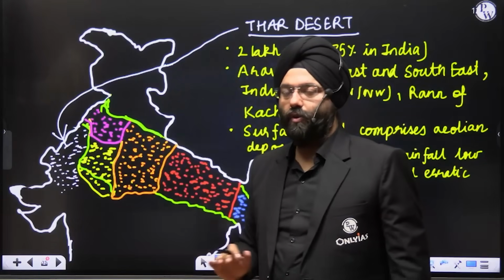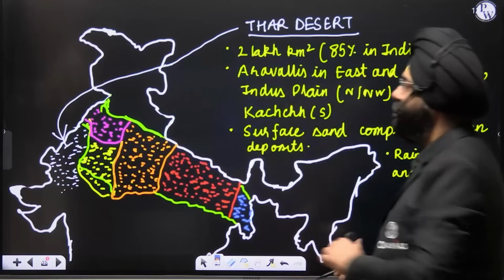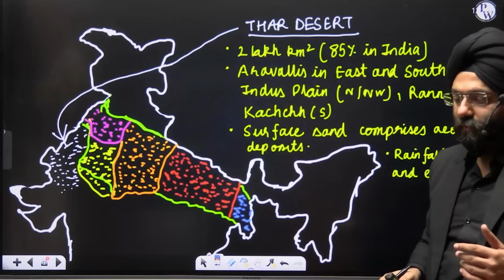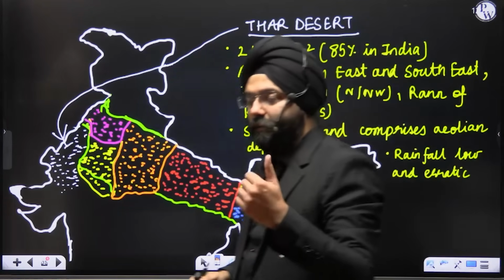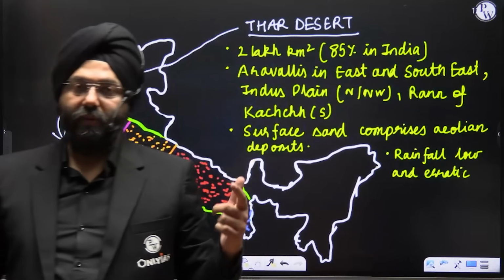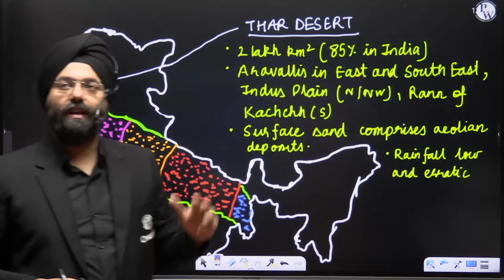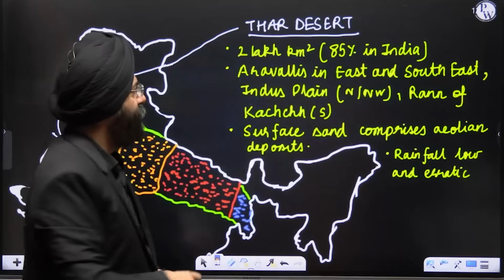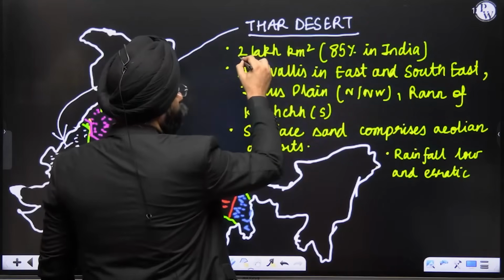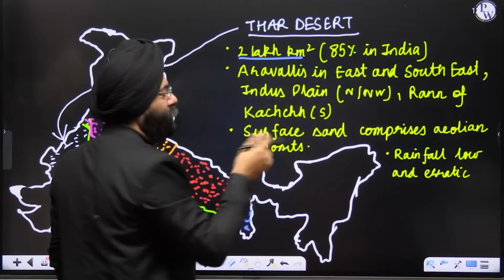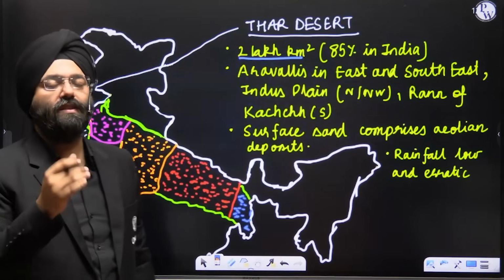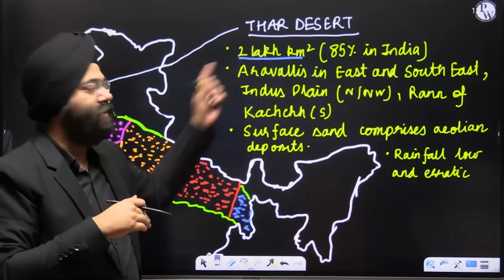Thar Desert, a very important region. Now you know that very well, in a desert by default there will be very high temperatures, rainfall will be very less, vegetation will be very sparse, and population density will be very less. Yes, these are the basic characteristics. Overall, it is 2 lakh square kilometers. Out of this, 85% is in India. That means the remaining 15% is in Pakistan.